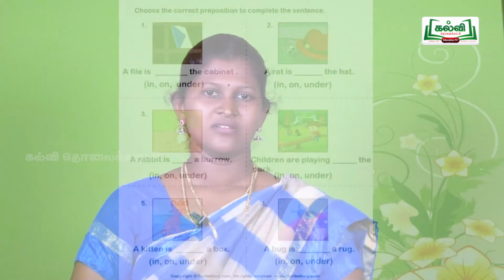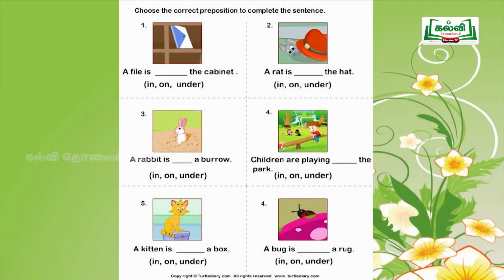And just 2 more exercises for you related with pictures. Okay, it will be interesting to you to complete. Choose the correct preposition to complete the sentence. Look at the picture. A file is dash the cabinet. Options are in, on, under. If you don't look at the picture, you cannot answer it correctly. So, watch the picture carefully and answer.